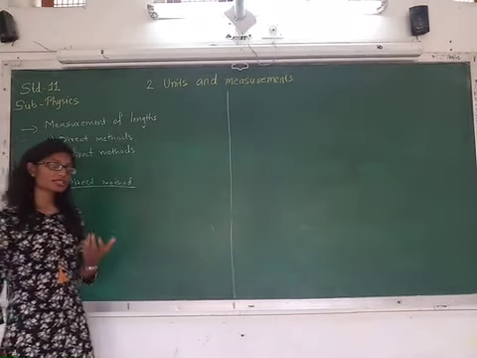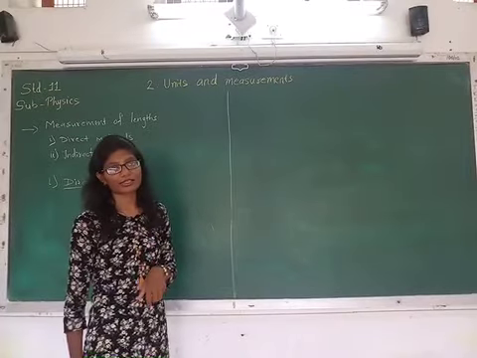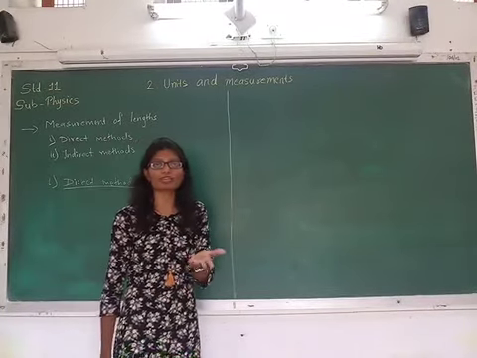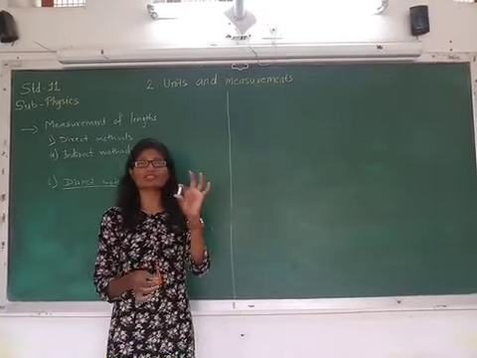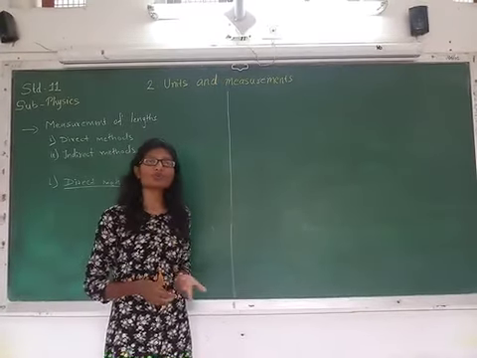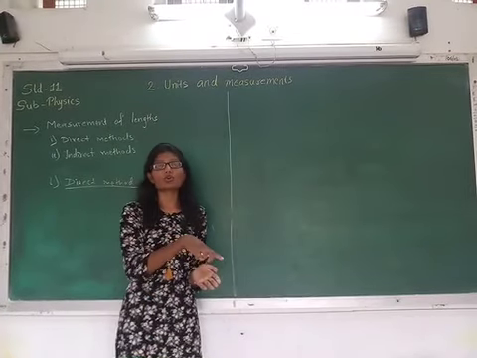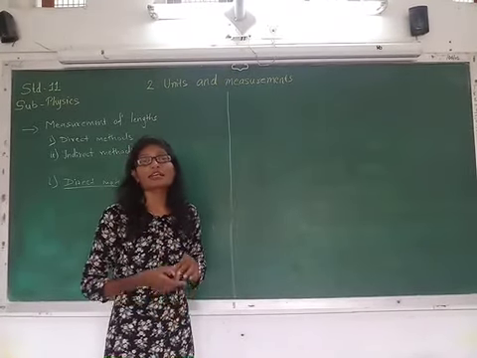Direct method means we will be having the instrument to measure it directly, right? You are having a scale with you, so you can measure it. If you want to measure this top, you can put the scale over here and you can measure it directly. If you want to measure the length of the book, you will be keeping the scale on the book and measuring its length.